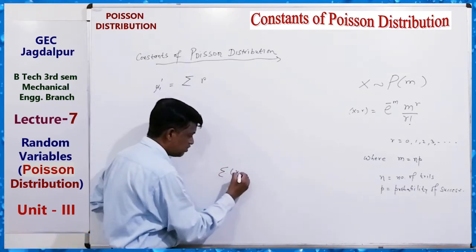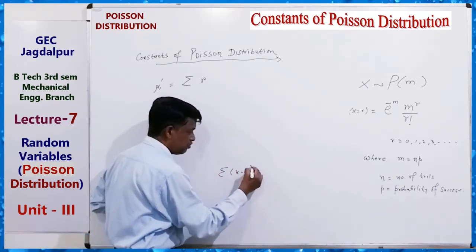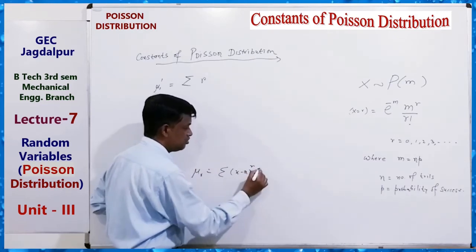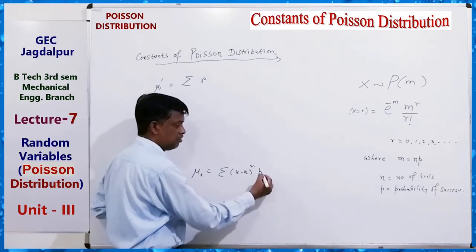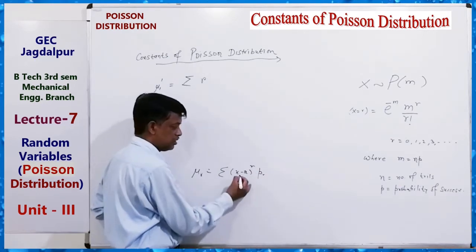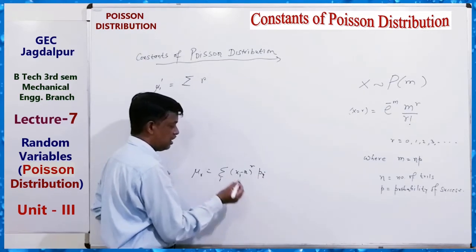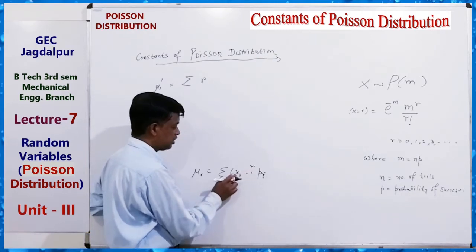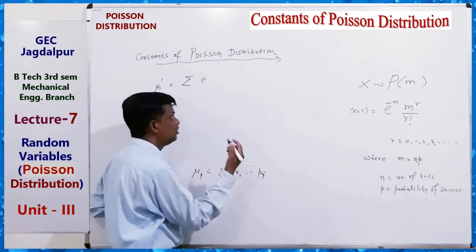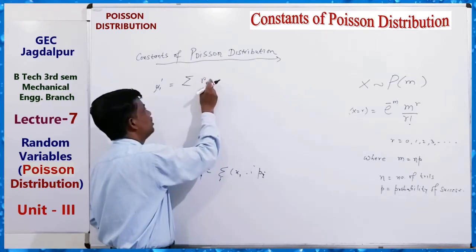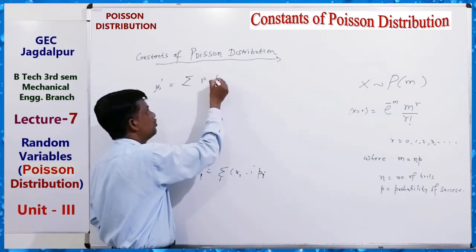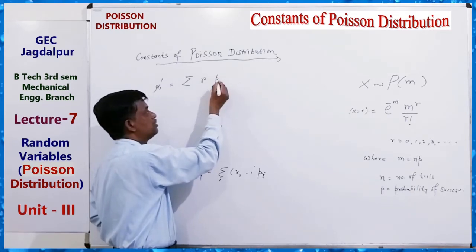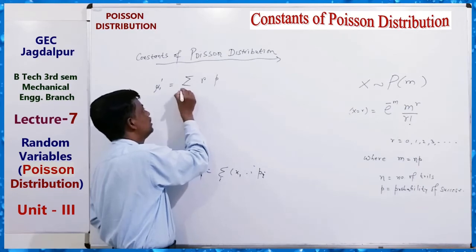The moment is x minus a to the power r, mu r, equals this into probability, p r. Sorry, this is the rth moment. If this is origin, that is only power r. If first order, then power 1. So r to the power 1 minus 0 to the power 1, into the probability function. So here r equals 0 to